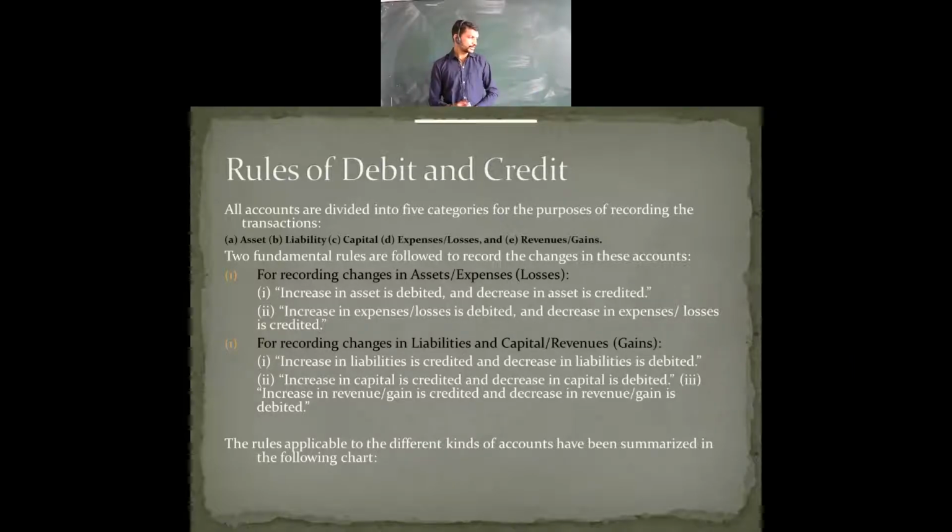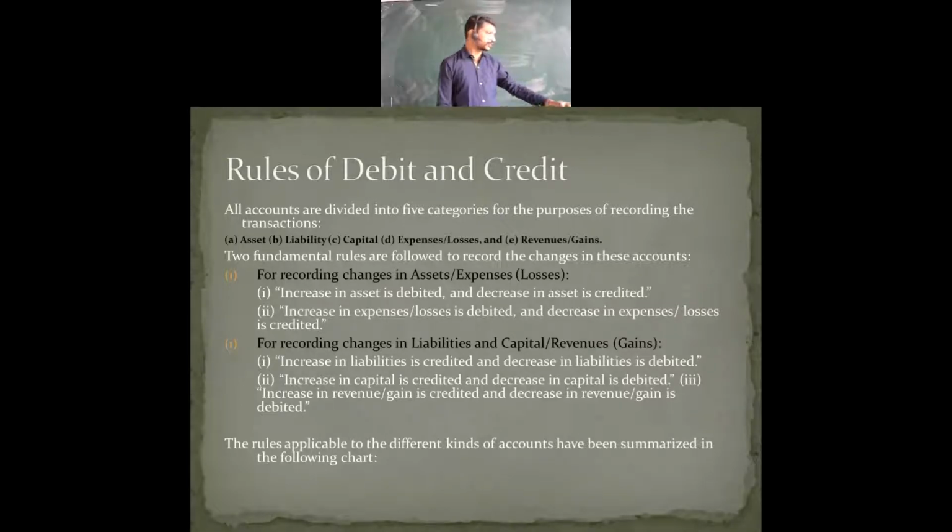Then the last point, the third one, which continues from the second point: increase in revenue and gain is credited. Whatever revenue you get, and if you are gaining something, it will be credited. And one more: decrease in revenue or gain is debited. Now we are going to summarize the same things in the next slide.